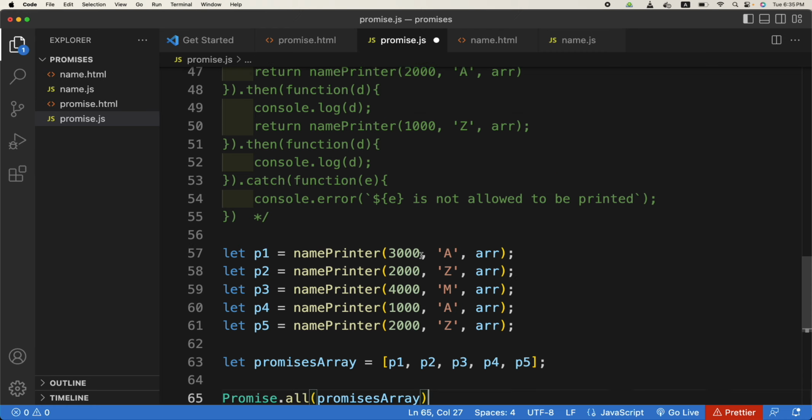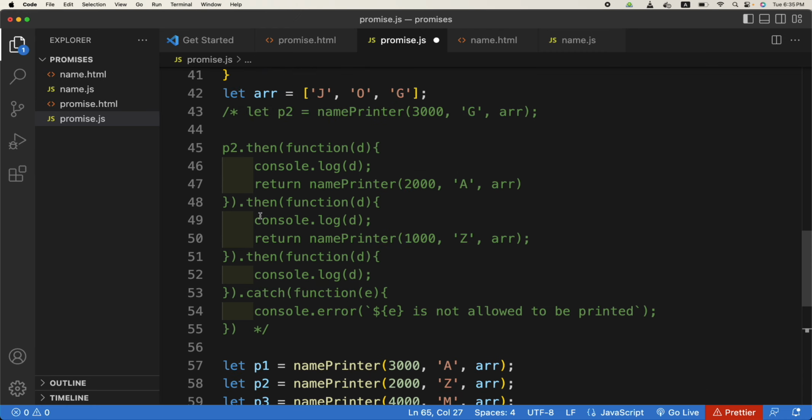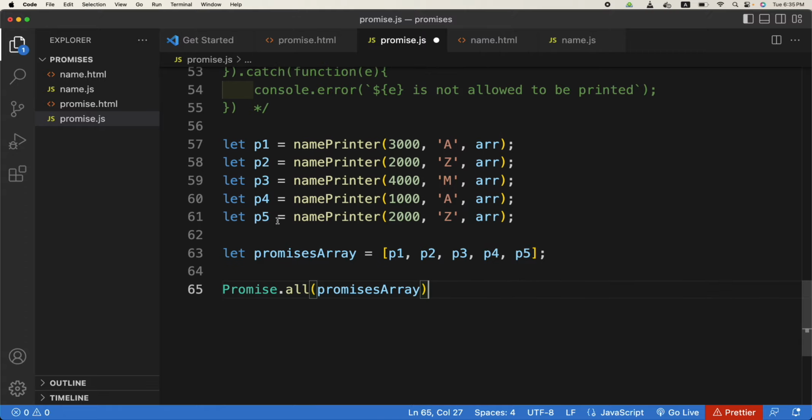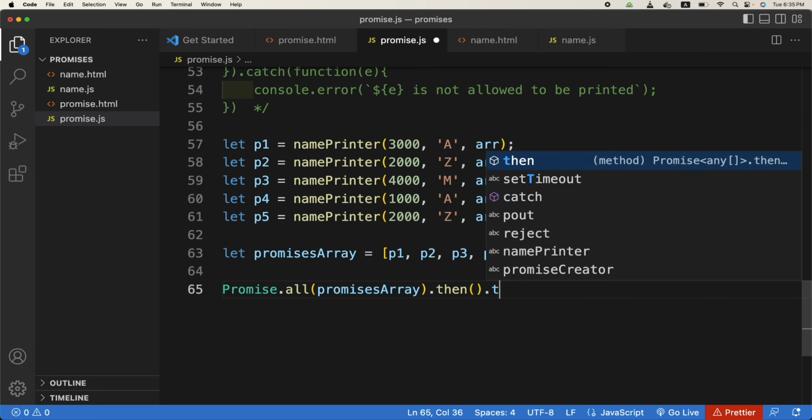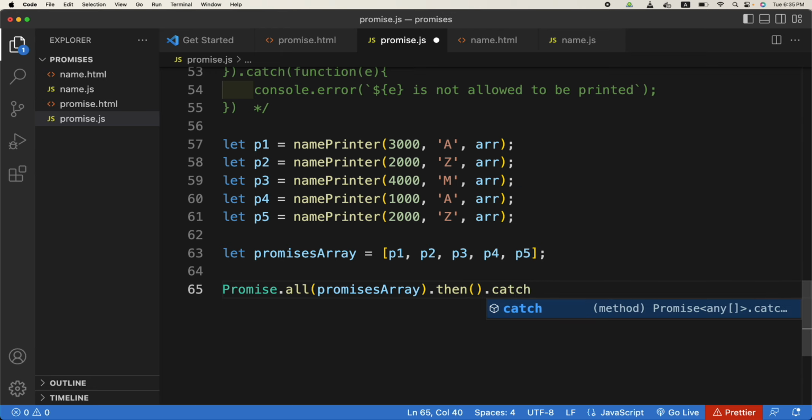So rather than catching individually, using dot then after each one, we will now have a single dot then and dot catch based on this array. So Promise.all, promises array, dot then and dot catch.